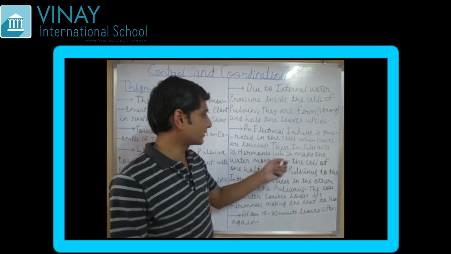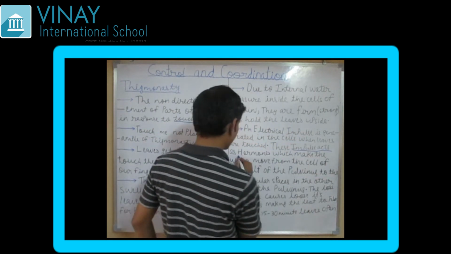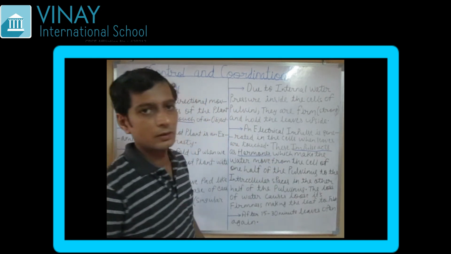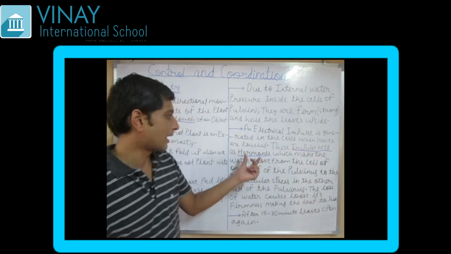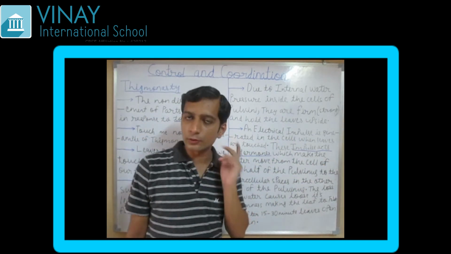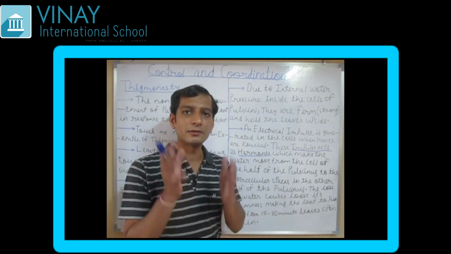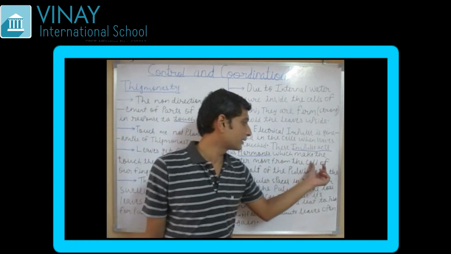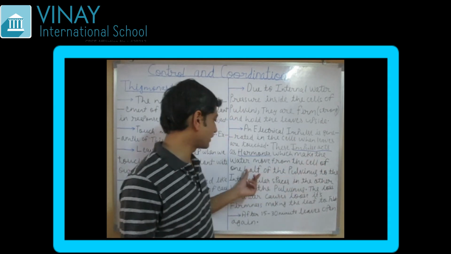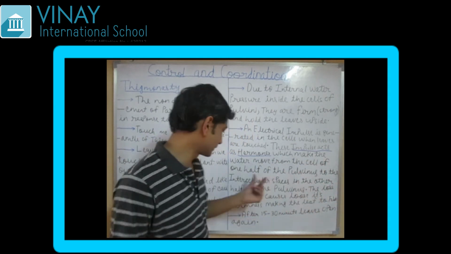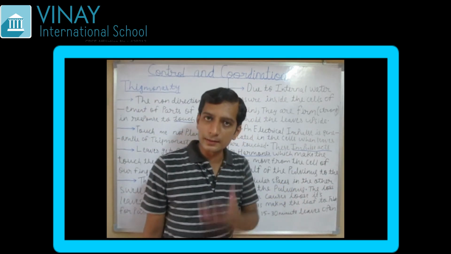This impulse acts as hormones. See, this is very important. This electrical impulse acts as a hormone, due to which water inside the pulvinus is moving. So the water moves from the cells of one half of the pulvinus to the intercellular space in the other half of the pulvinus.